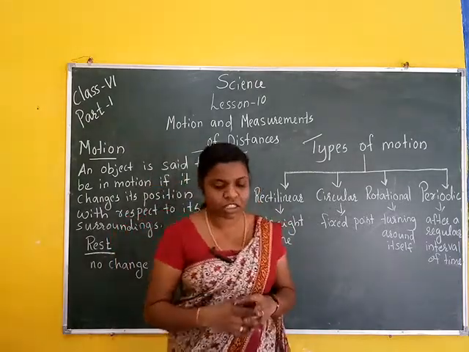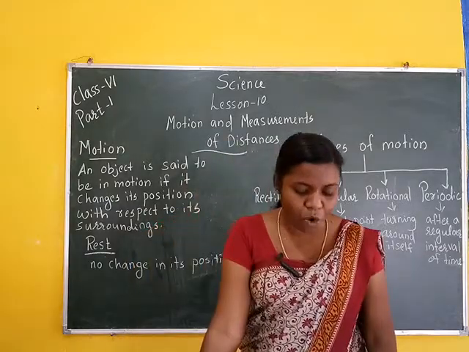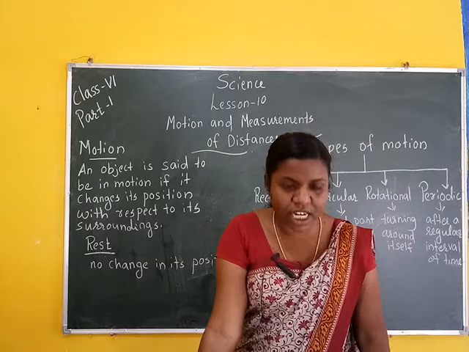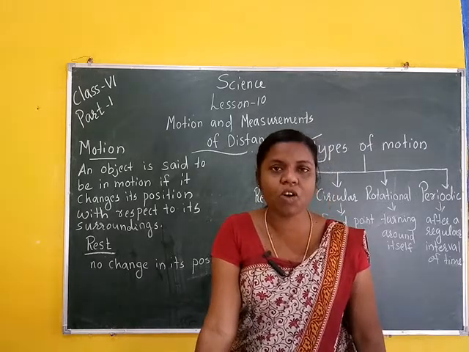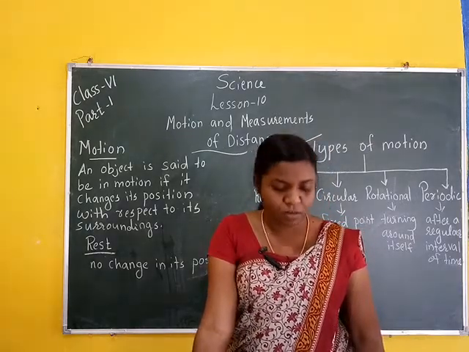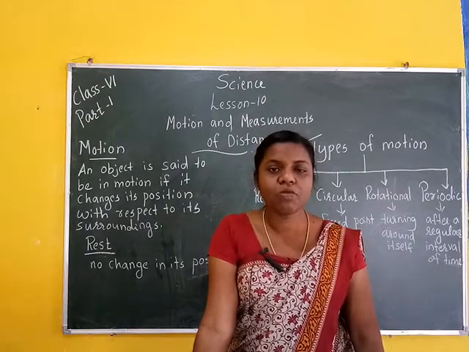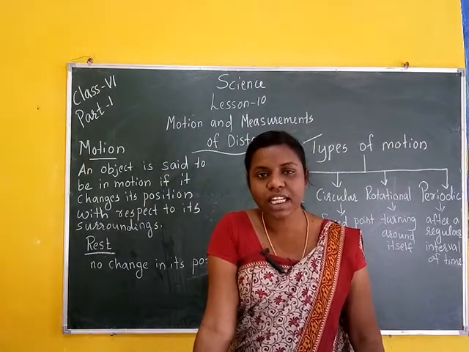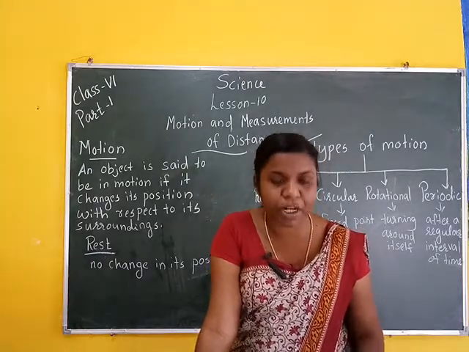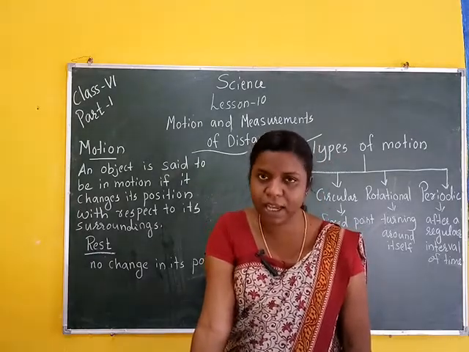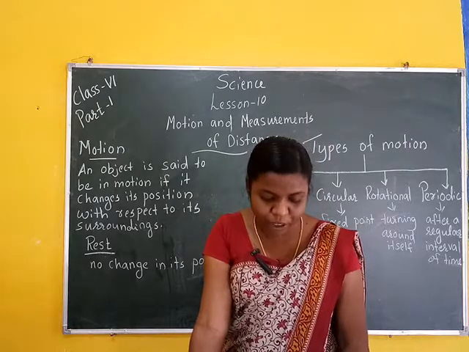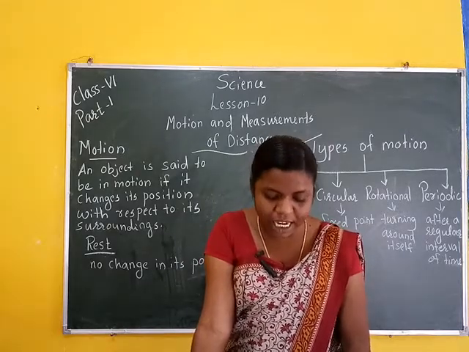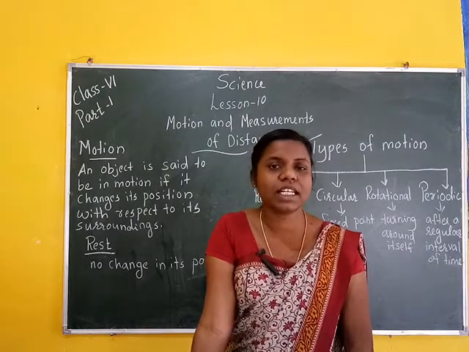The definition: if an object or a body in translatory motion moves along a straight line, the motion is called rectilinear motion. Examples: soldiers marching in a parade, a ball dropping from a height, a bicycle moving on the road, and a running race along a straight line.